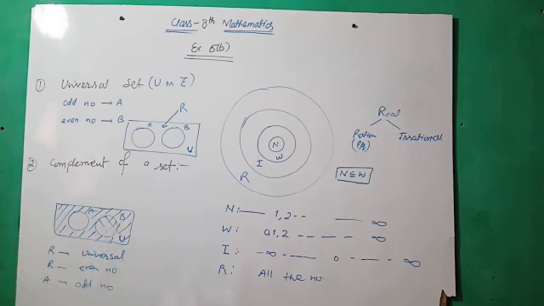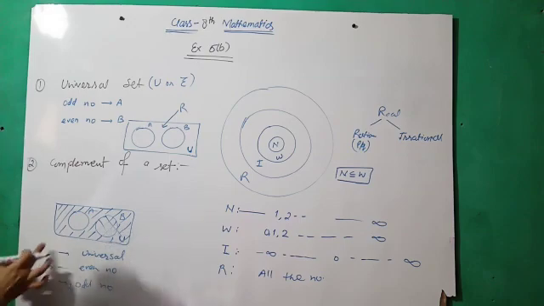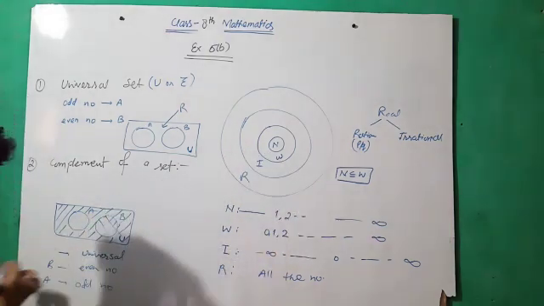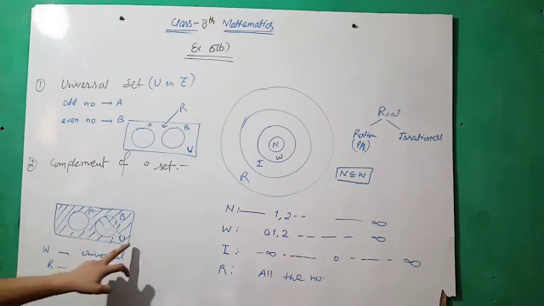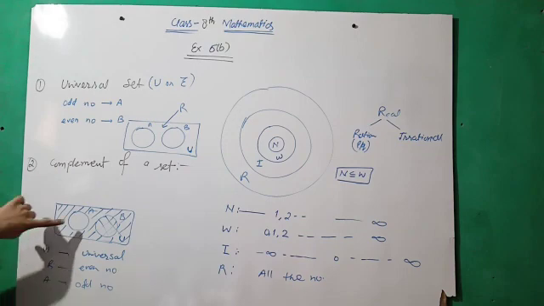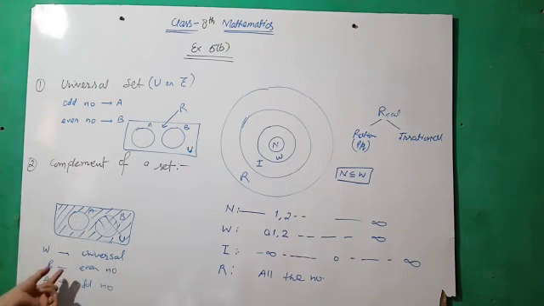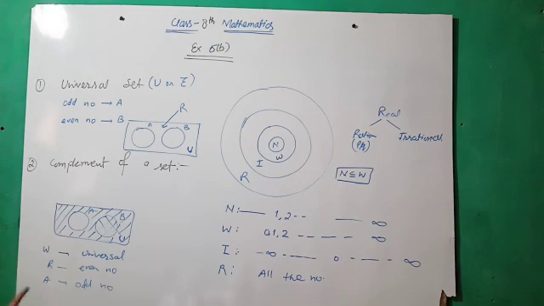Now let us suppose this universal set, instead of R, is W. Universal set here is W. W means whole numbers. Now we have to find out the complement of set B. Complement of set B means all the numbers except B. Except B means we don't have to add the even numbers in that particular set.